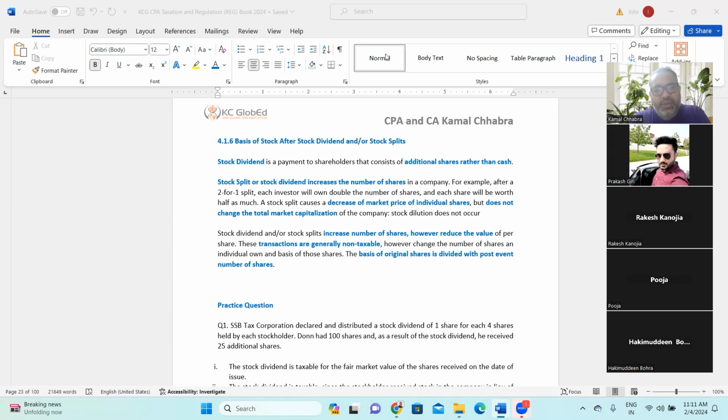No, 11 shares. One share for 10, so 11 shares. The number of shares will increase to 11, but the investment value remains the same, $1,000, because Mr. A has to record the investment at cost, not at fair market value. So the stock dividend will increase the number of shares, but the value does not change from the investor's point of view.